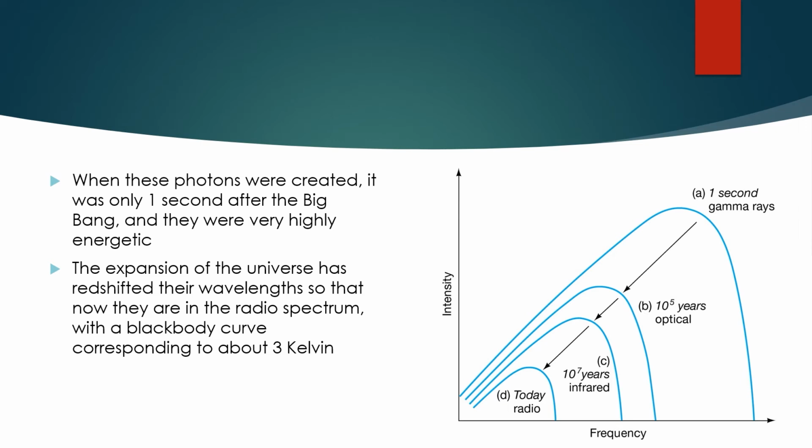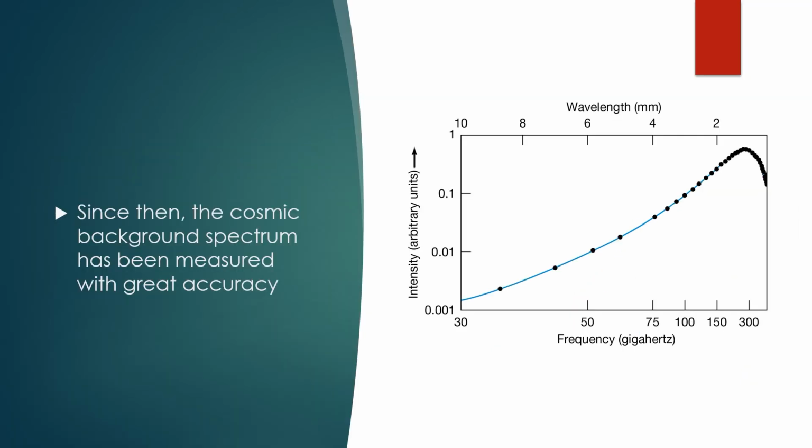The radiation today is the fossil remnant of the photons from the beginning of the universe. Now they are in the radio spectrum with a black body curve corresponding to about 3 Kelvin, which is actually cold. Since the cosmic background spectrum has been measured with great accuracy, we're actually able to really see its frequency with its wavelength and its intensity, which is really cool.